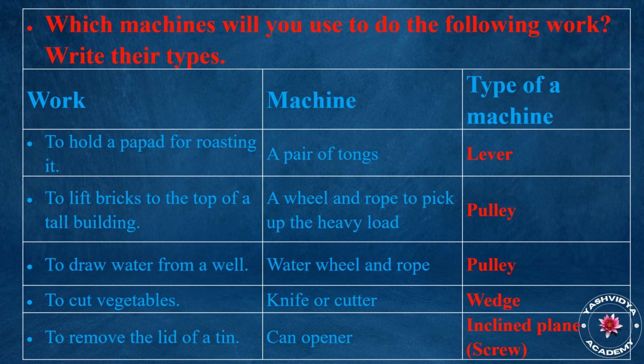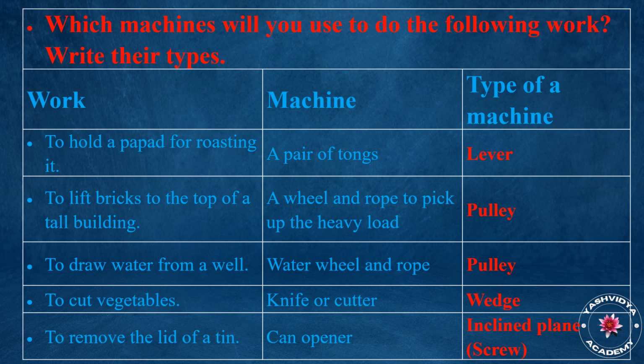To lift bricks to the top of a tall building: a wheel and rope to pick up the heavy load, pulley. To draw water from a well: water wheel and rope, pulley. To cut vegetables: knife or cutter, wedge. To remove the lid of a tin: can opener, inclined plane.